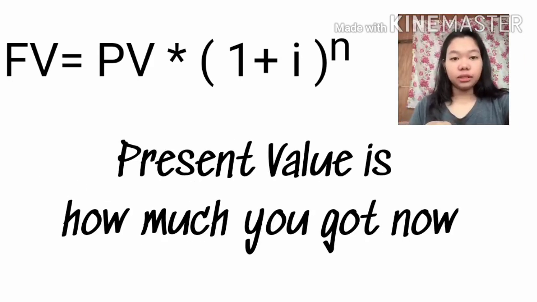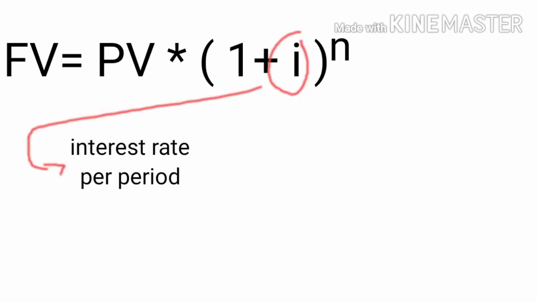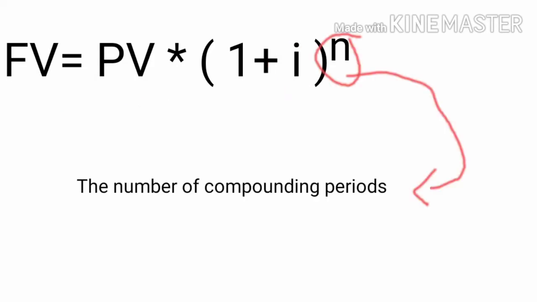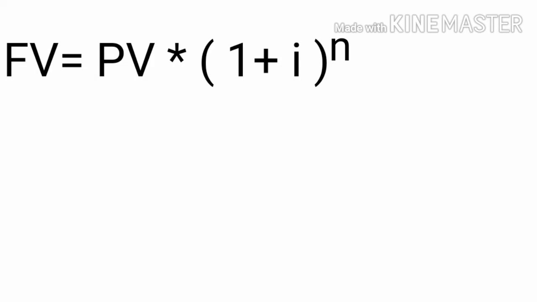And then the present value is how much you got now. So as I say before, I is the interest rate per period, and N is the number of compounding periods. So when I say period or compounding periods, I'm talking about the same thing.